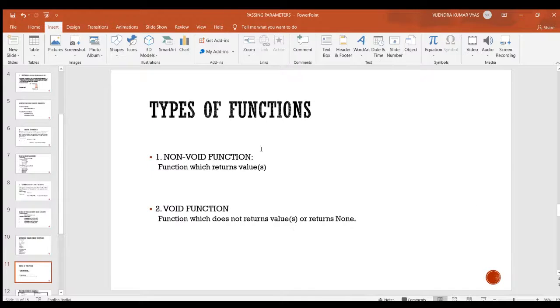Now I am going to discuss types of functions. In general there are 2 types of functions in Python. First are non-void functions. Non-void functions are those functions which return a value or values. And void functions are those functions which do not return a value or values, or they return a None value.